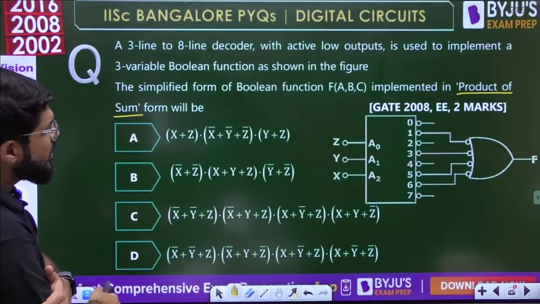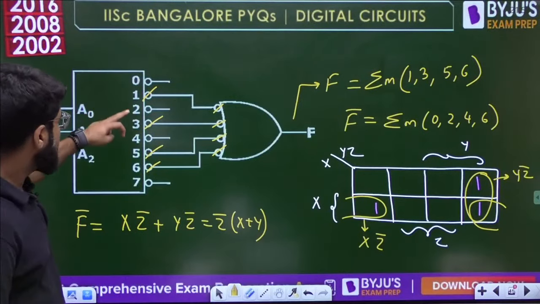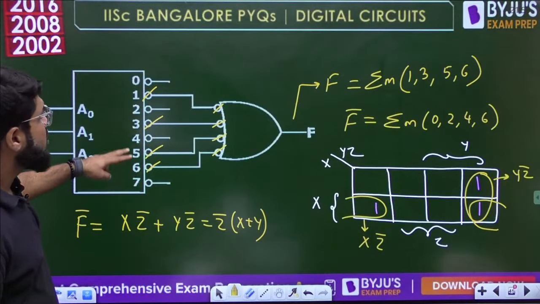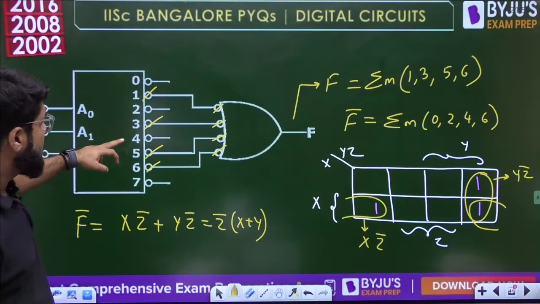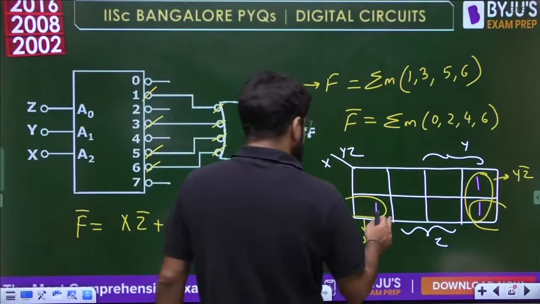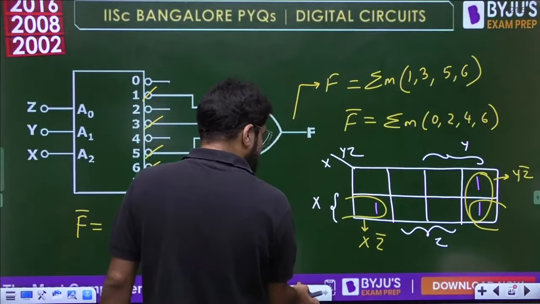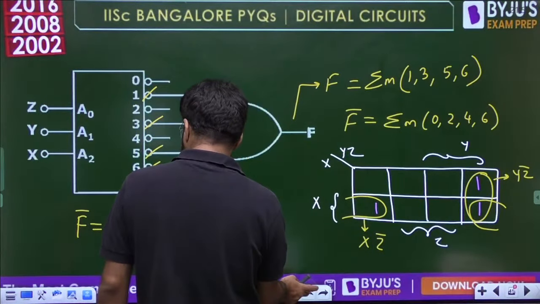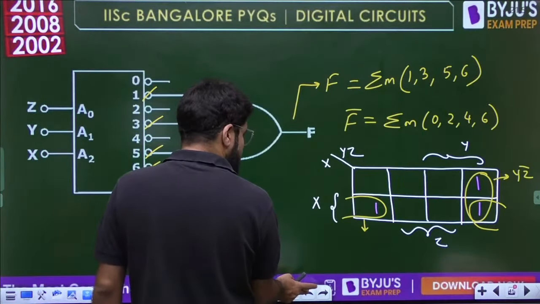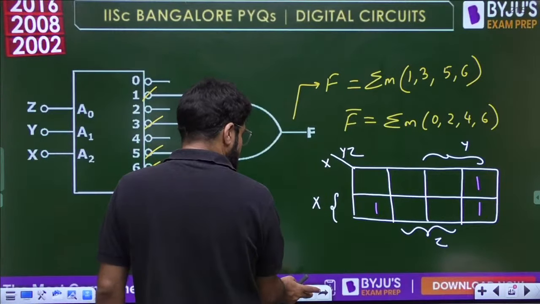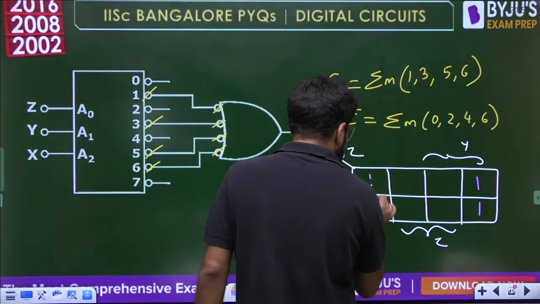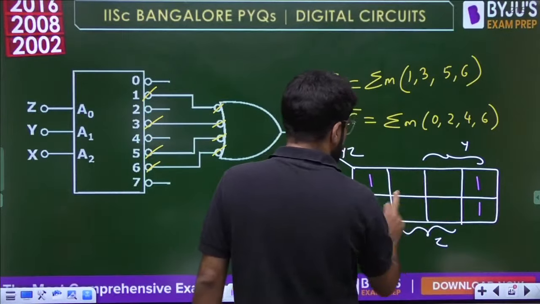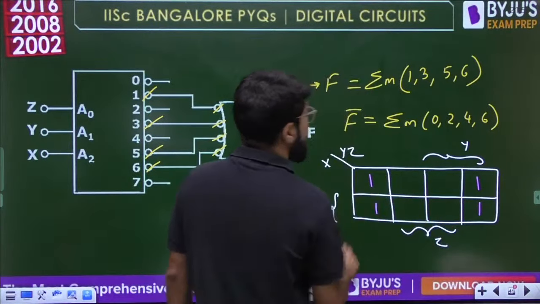Simplified form कुछ miss हुआ है क्या? Okay, it has 1, 3, 5 and 6. Perfect. So I have 0 and 2 and अच्छा 4 and 6. 0 मैं miss कर दिया. Okay. Just a second. I missed writing 0. I have to rewrite it. So this is 0. 0, 1, 2, 3, 4, 5, 6 and 7.